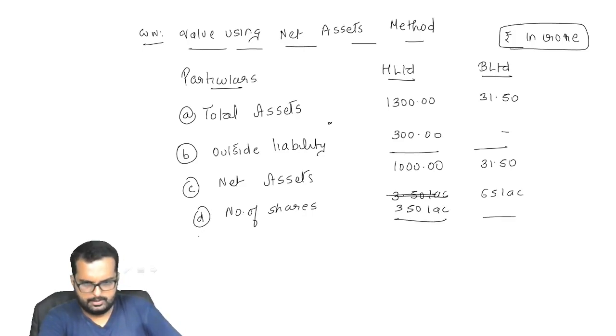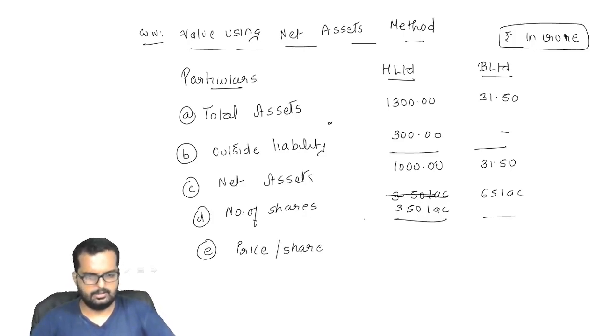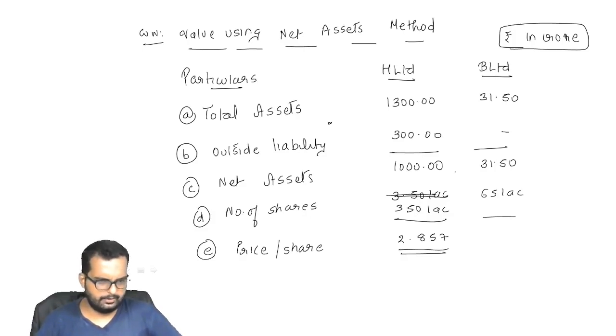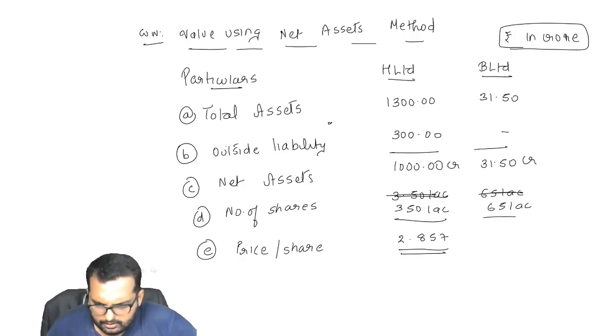Once I put this up, I can find out the price per share using the net assets method. So 1000 divided by 350 lakh will give you the answer as how much? 2.857. One minute. This is 31.50 crore. This should be 65 lakh. This is crore. Okay, let's not wait. So here also there is a mistake. Friends, this crore and lakhs is making my life miserable. Give me a minute.